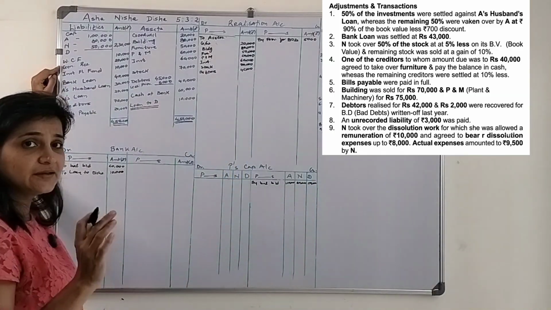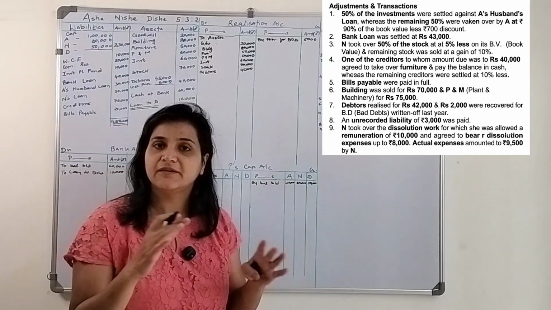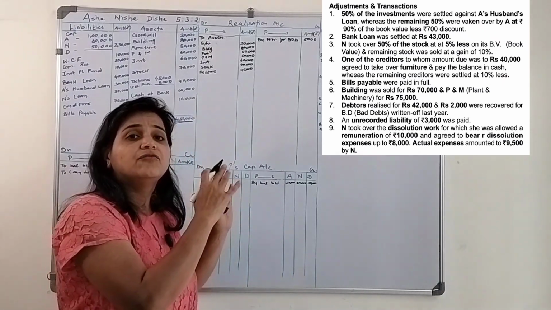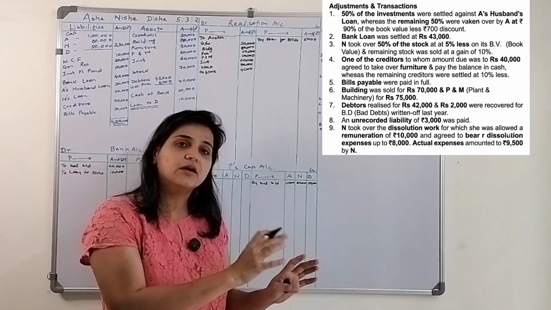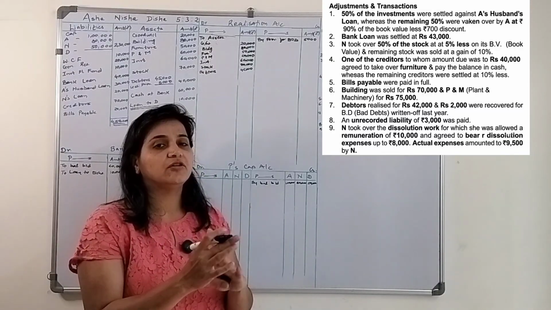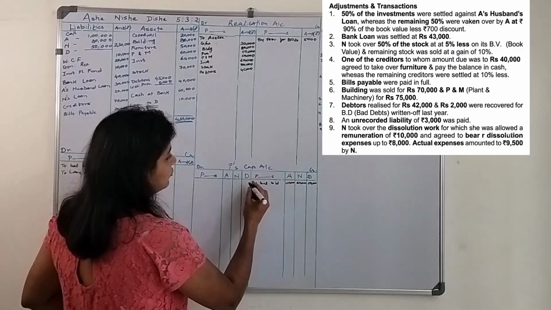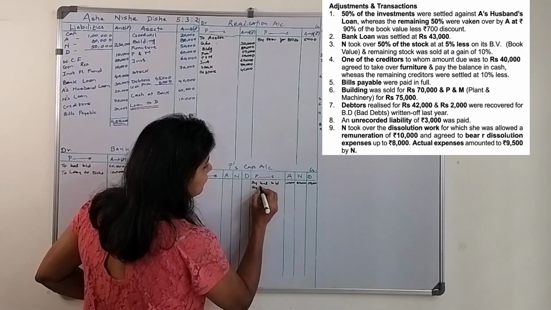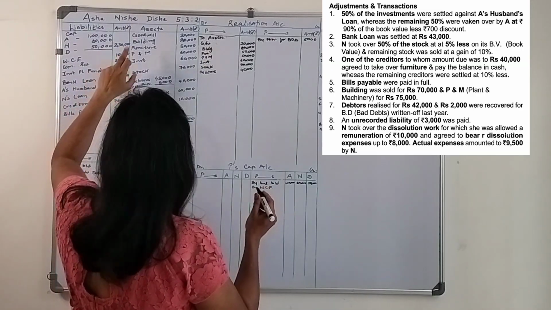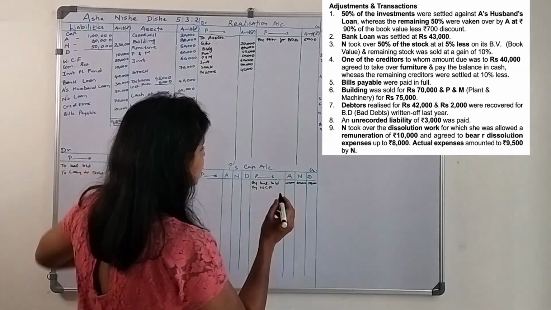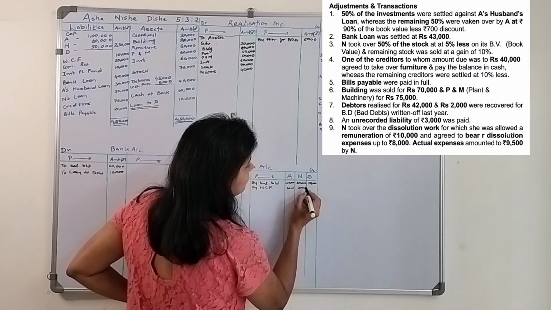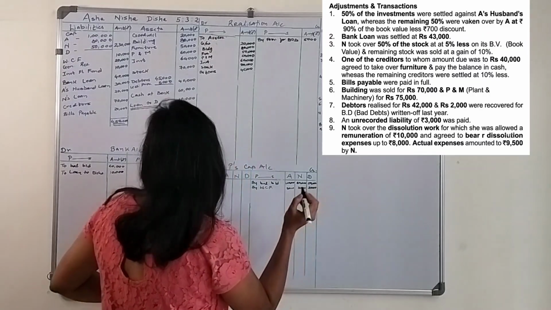Second is the workmen compensation fund. Now the firm is getting dissolved, so there is no need to pay anything to the workers. So this fund that they kept for the workers will get distributed among the partners in their profit sharing ratio. By workmen compensation fund, it's 10,000. Ratio is 5:3:2, that is, it will be 5,000, 3,000 and 2,000.